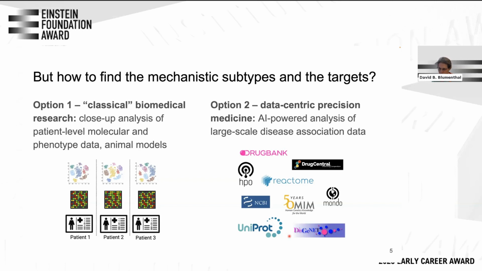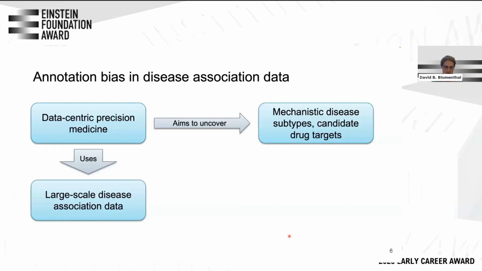For example, what's often done is that you take disease genes from a database such as DisGeNET, and then you could maybe project them onto some protein-protein interaction network and try to find interacting proteins that are associated with your disease. All right. So this is what we would like to do in a data-centric precision medicine. We take large-scale disease association data, we extract the disease associations we're interested in, and then based on those, we use AI tools to try to find mechanistic subtypes and in those individuate possible drug targets.